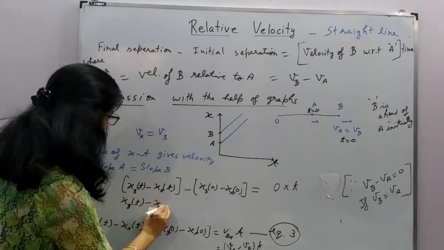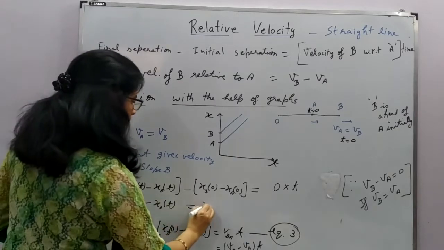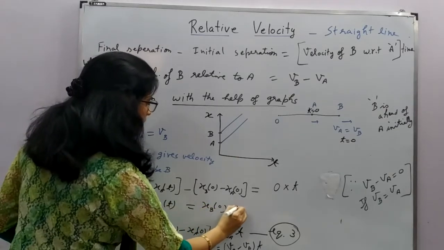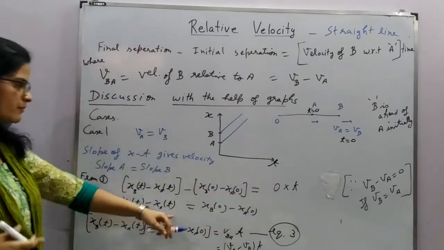So if we solve this, important result over here, this minus this, final separation is equal to the initial separation. This is shifted here, so this becomes positive.